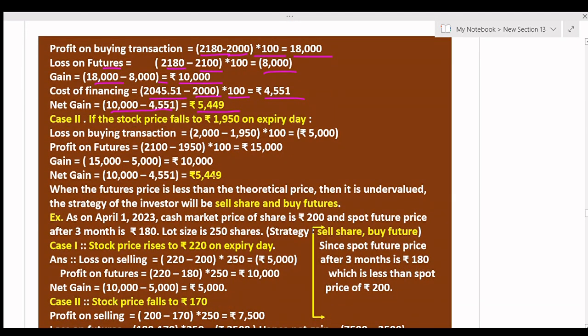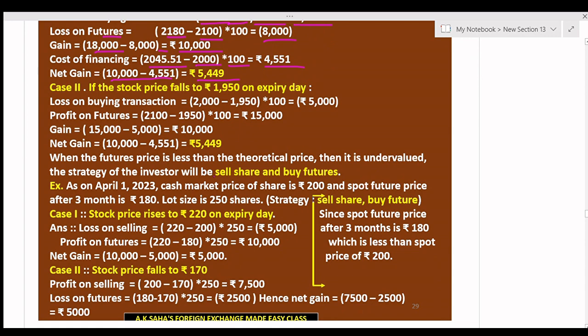Now come to case 2. If the stock price falls to rupees 1950 on the expiry date, then there will be a loss in the buying transaction, because the buying price is 2000 and the selling price is 1950, into 100, that is equal to rupees 5000.